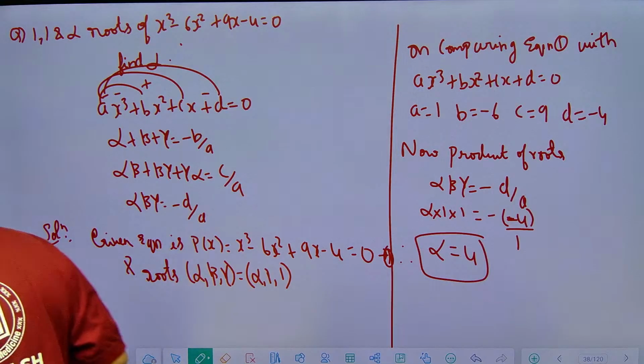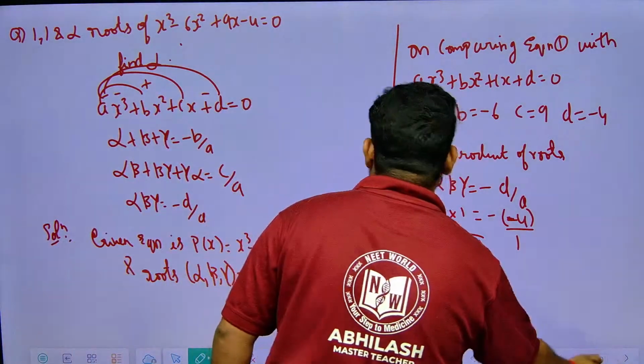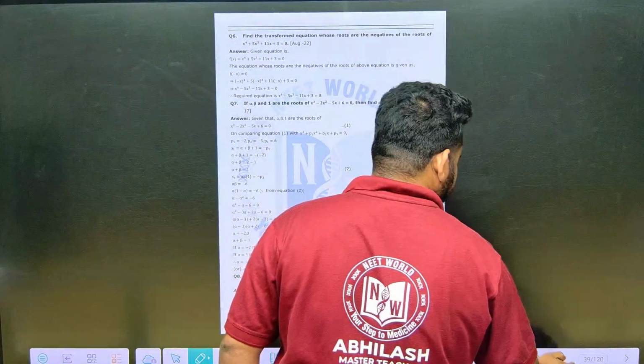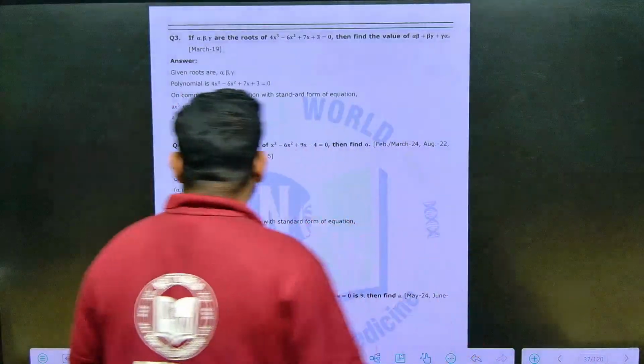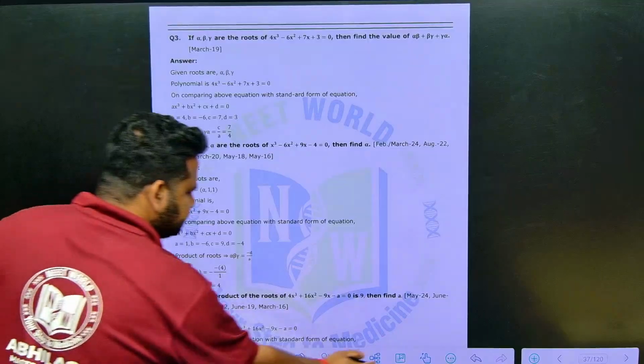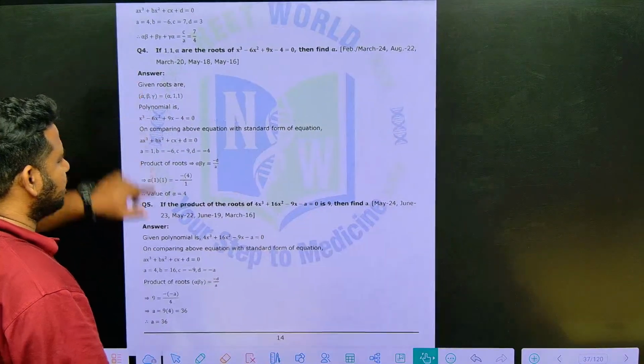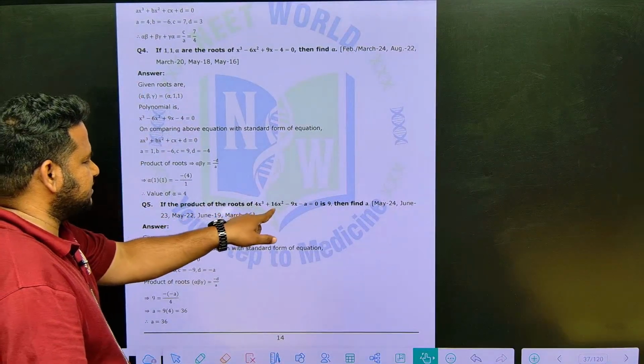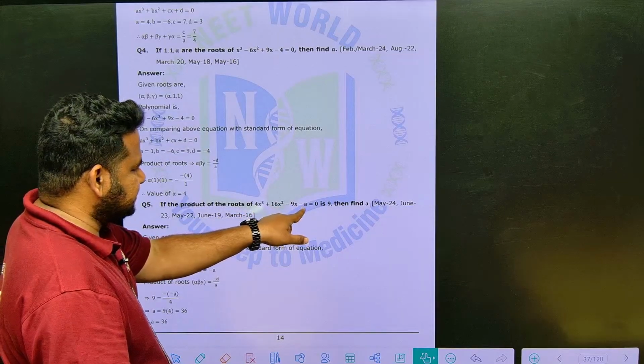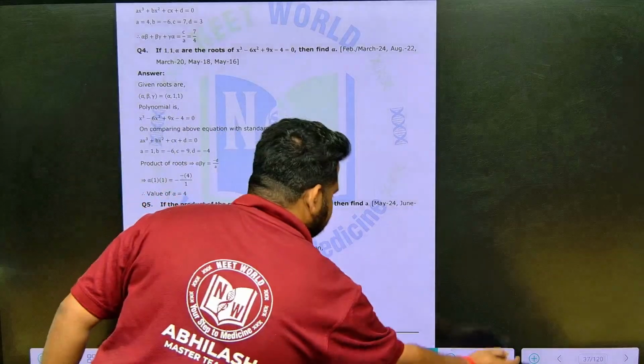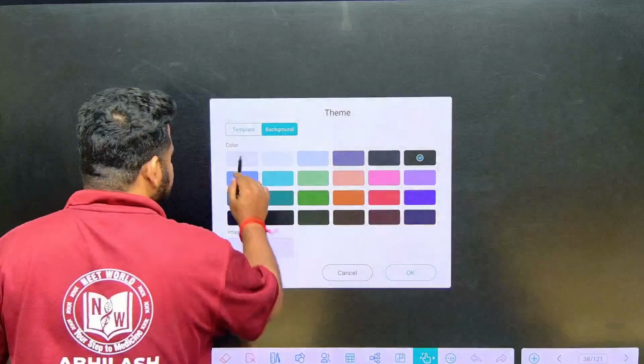Next question. They are telling, look at this. If the product of the roots of the equation 4x cube plus 16x square minus 9x minus a is equal to 0 is 9, then find the value of a. So they are asking us to find the value of a. I will do it directly here. Same template we have to follow.